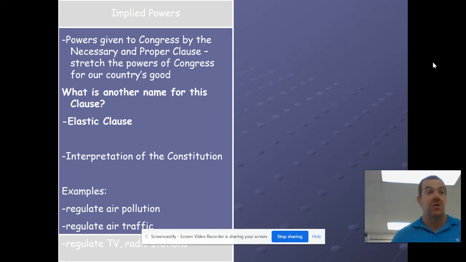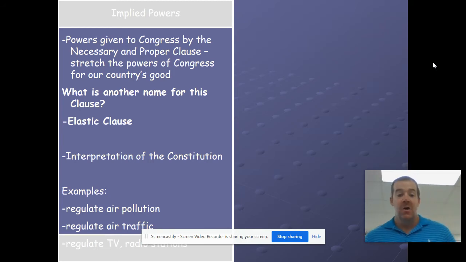Regulate air pollution. I guarantee you in 1787, 1789, there was no thought of air pollution going on during that time. Well, now there is, and Congress has the power to deal with that problem because of this elastic clause.